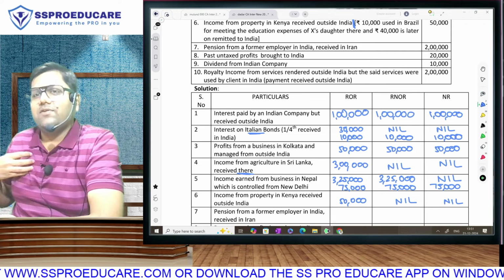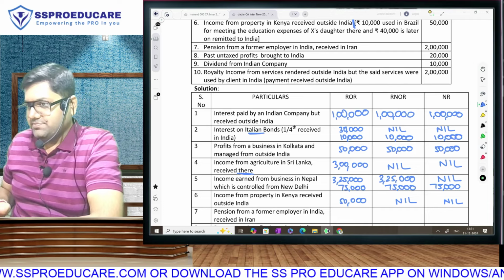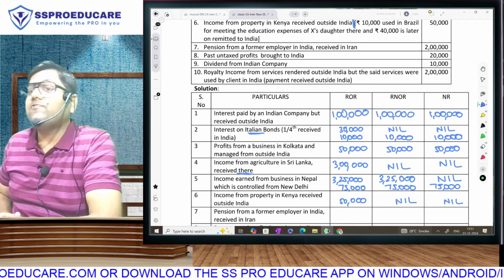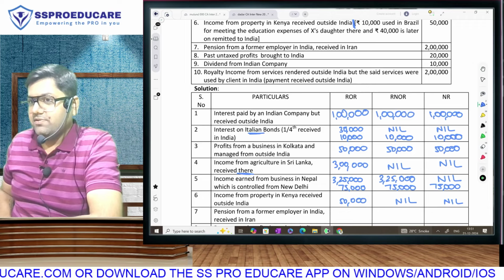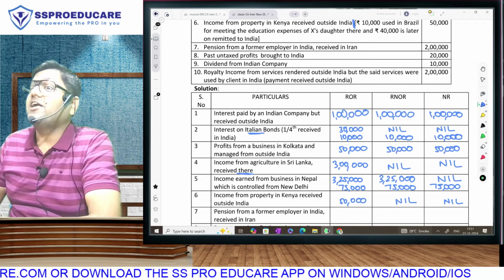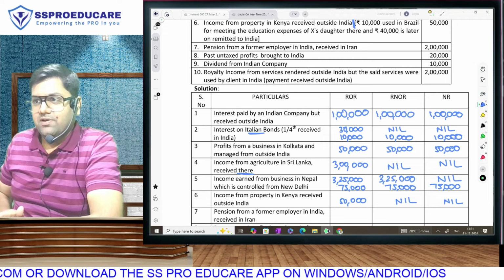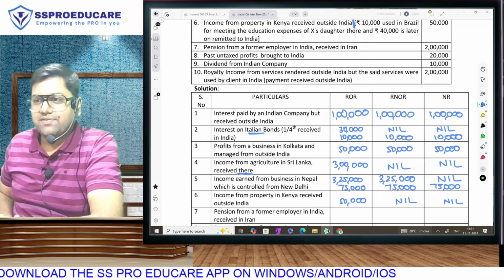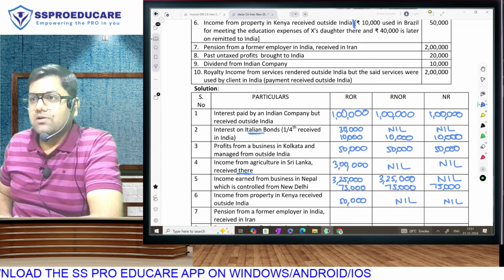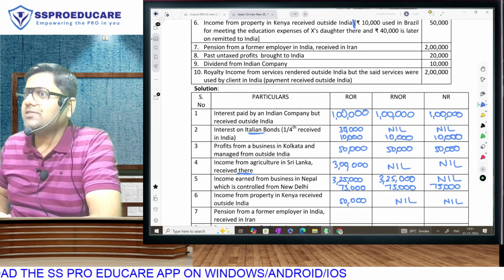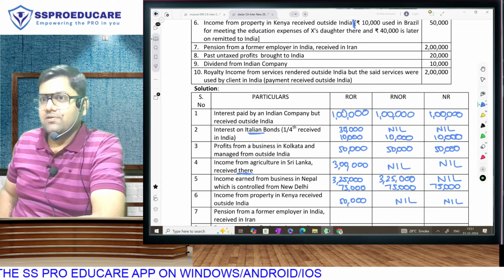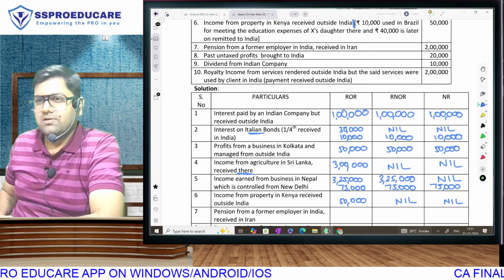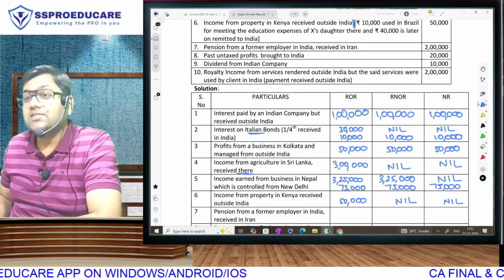Let me tell you, my grandfather also worked for Indian Railways. He was a railway employee. In 1995, he retired from railways, so he started getting pension. In 1997, my grandfather expired, 27 years ago. Even today, my grandmother is getting pension from Indian Railways. She's a little over 81. She'll turn 82 in April.